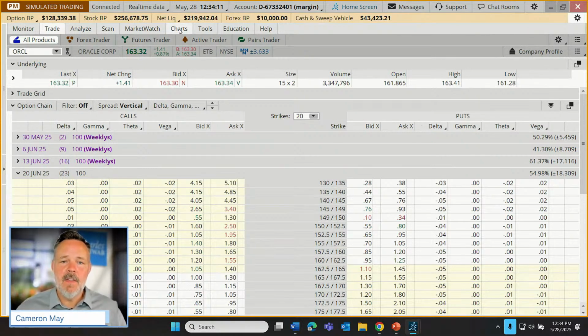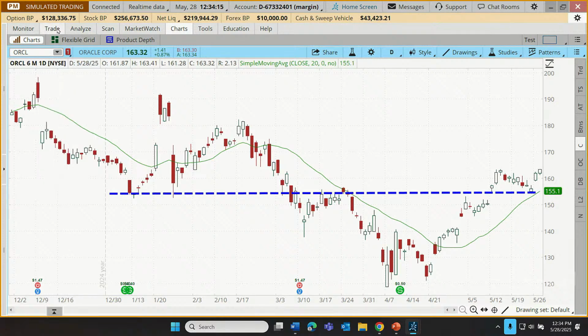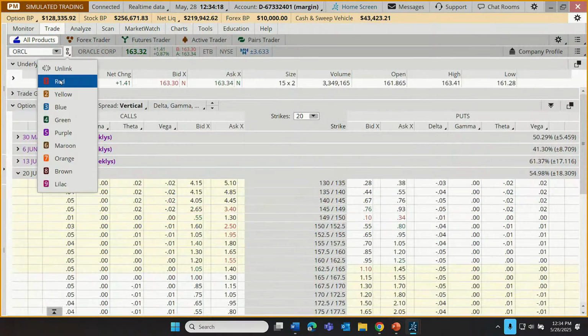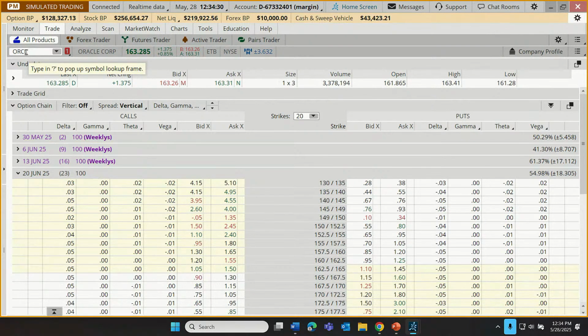If they are set to the same number, that links the symbol on the chart to automatically populate the same symbol on the trade tab. You'll see that functionality throughout the Thinkorswim platform. So that's how we link those two, so we don't have to always type in the symbols over and over again.